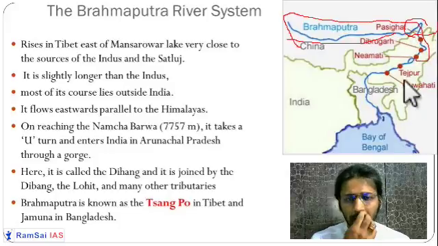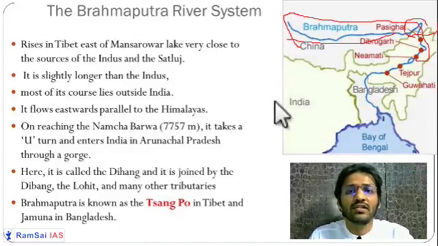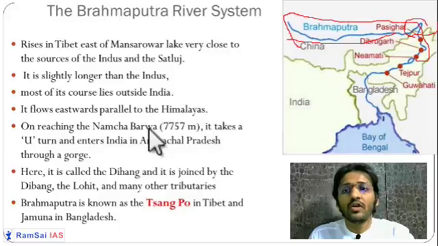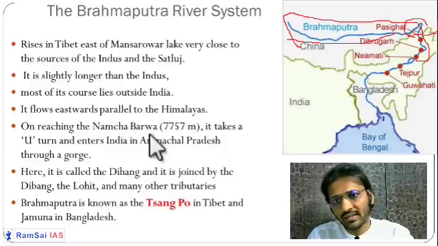Okay, you can see here it is taking a U-turn and entering into India. When it is entering into India, it is called the Dihang. So this river is very important. It is also known as the Sangpo. In Tibet, it is known as Sangpo.